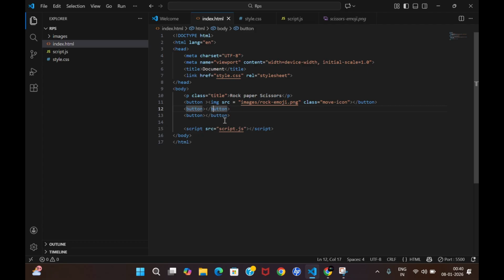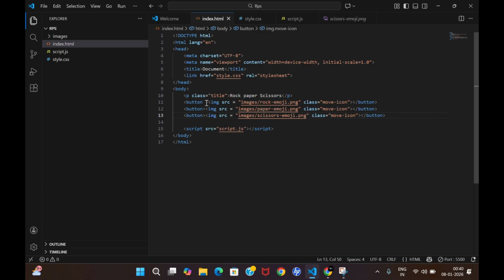So let me just make the code much easier. We have to just paste it over here and change the minute details inside it. For example, the class would be the same for all three of them, because all three of them are nothing but move icon. The second image is of paper, the third image is of scissors, right? So you have worked this much of it.